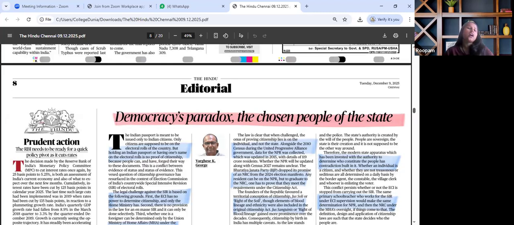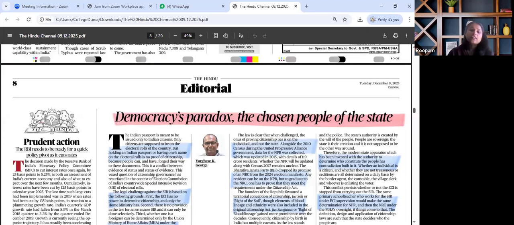Why this particular article is relevant for today's edition is majorly about the debate surrounding NPR and NRC data that resurfaces with the special summary revision, which is going on across the country in the form of SIR, wherein citizenship as status versus proof is the debate that is going on.